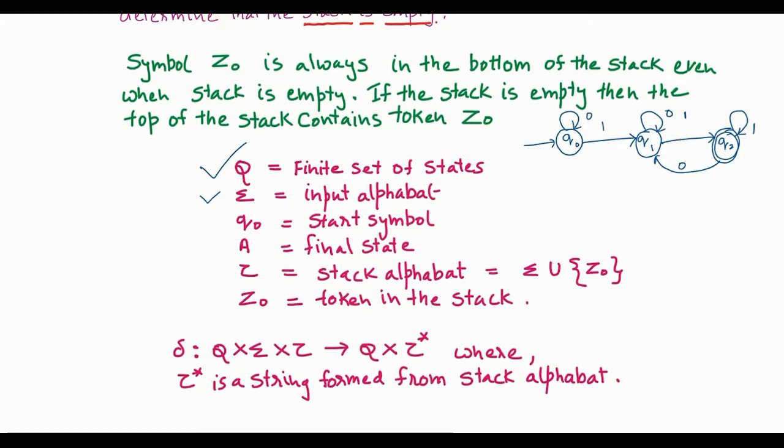So you have sigma. In my case here, Q is Q0, Q1 and Q2. These are the 3 states. The input alphabet in my case will be 0, 1. Q0 is the start symbol, as you can easily see. A is the final state. In my case the start symbol is Q0 only, but the final state here is Q2. Now what I want you all to focus on is the next, that is tau, which is read as tau.